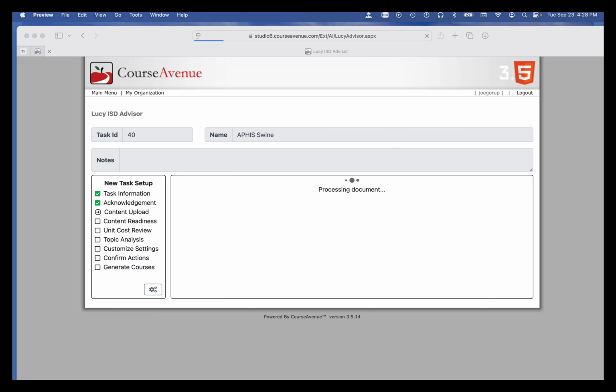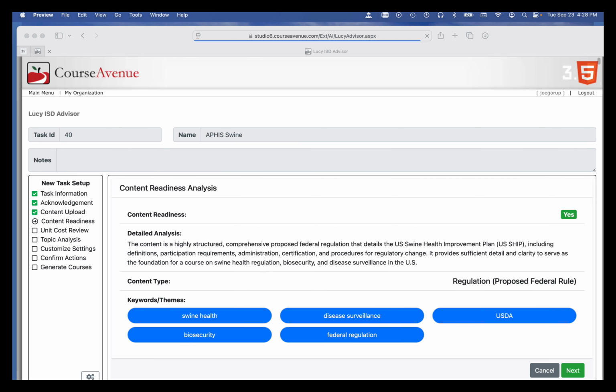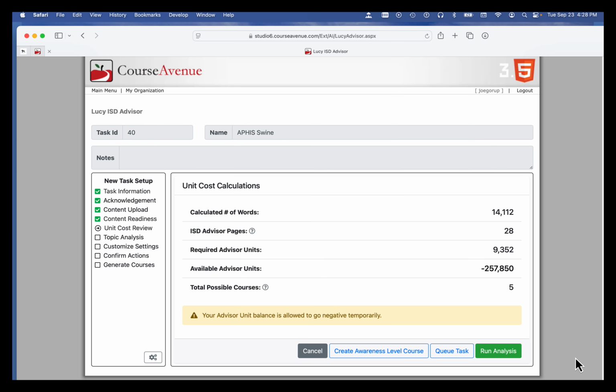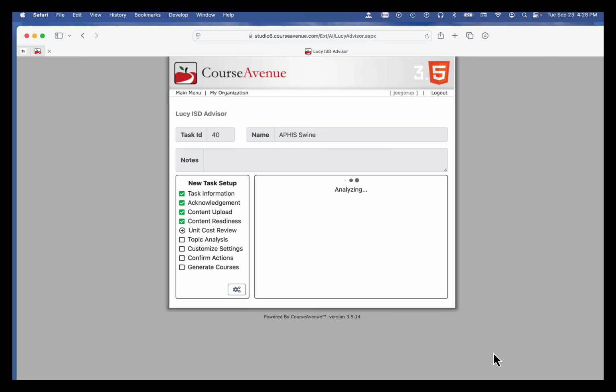So one of the things we like about the Federal Register documents is that they are very dense. And as you saw, very dense and very hard to read. So the first thing we did was we said, let me hit next so this will go away. But what this is saying, we ran a check and said, is this reasonable? Can this document support a full-blown education course? And I just want to let this part run.